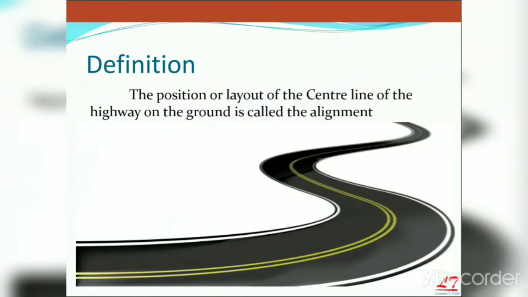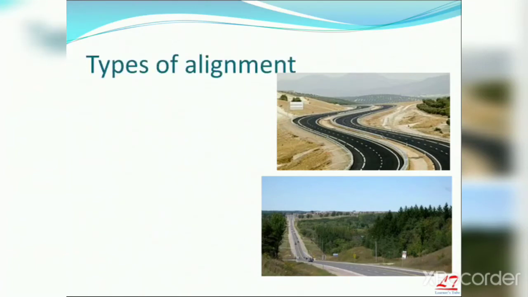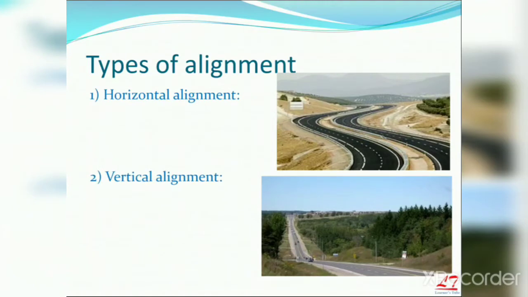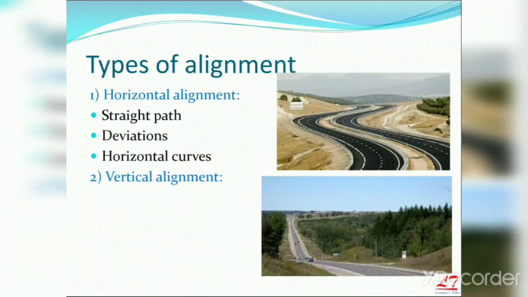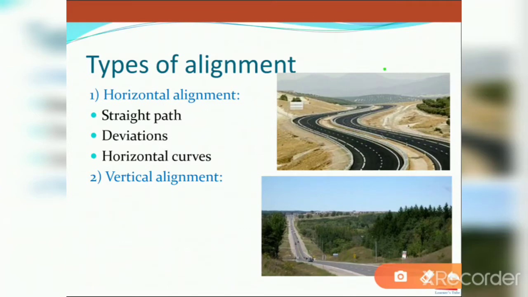Next, what are the types of highway alignment? There are two types: one is horizontal alignment and another is vertical alignment. So what is horizontal alignment? See in this figure, it represents horizontal and this figure represents vertical. Horizontal alignment means whether the center line should be straight or have some deviations because of obstructions, or the horizontal curves. Here the curve is in the horizontal plane. Straight paths, deviations or horizontal curves come under horizontal alignment.